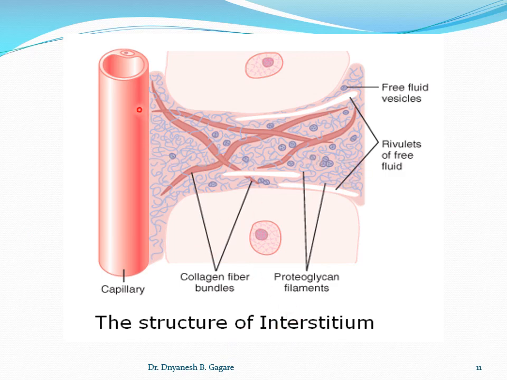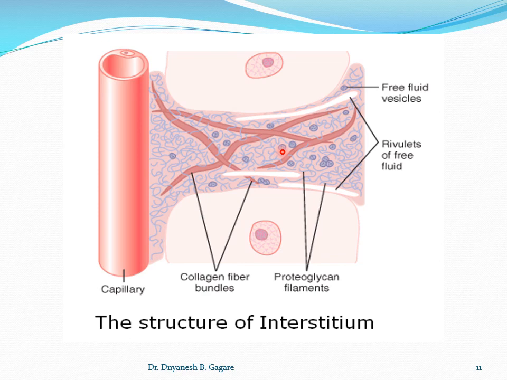Here try to understand. This is a capillary. It's a cell. So one cell, so another cell, and the space between two cells is called the interstitium. So we are studying this structure of the interstitium, and the fluid present in the interstitium is called the interstitial fluid or tissue fluid. We use the words again and again: tissue fluid, or interstitial fluid. So try to understand this structure.